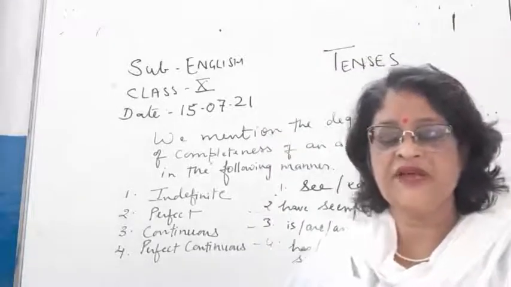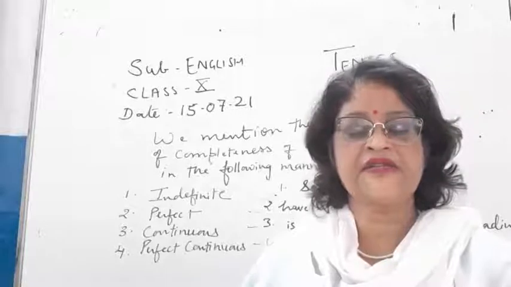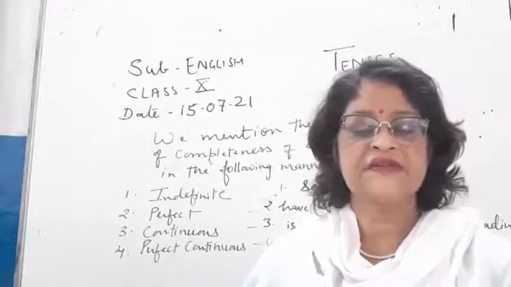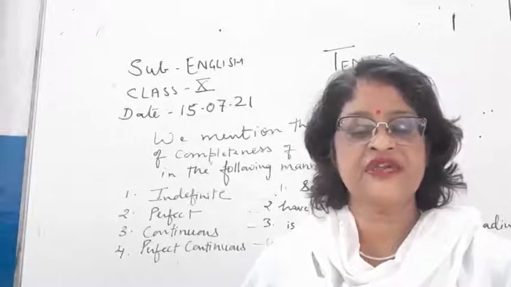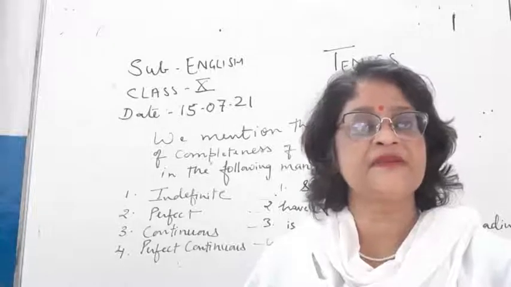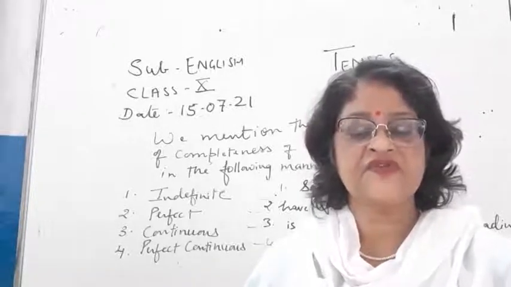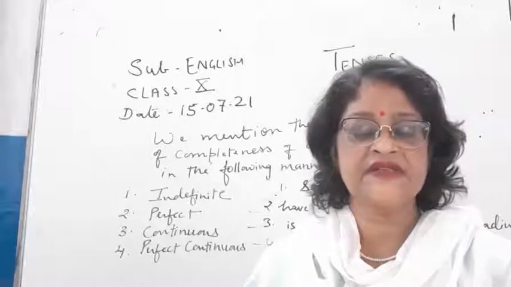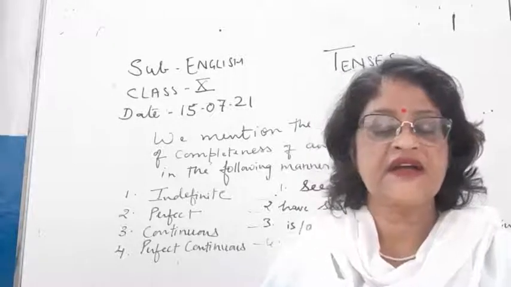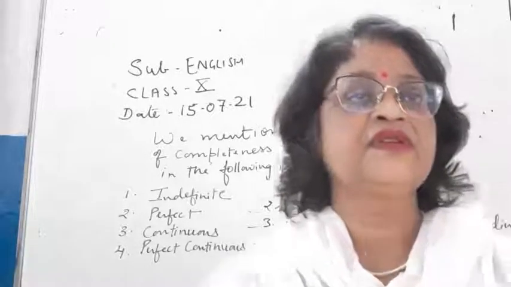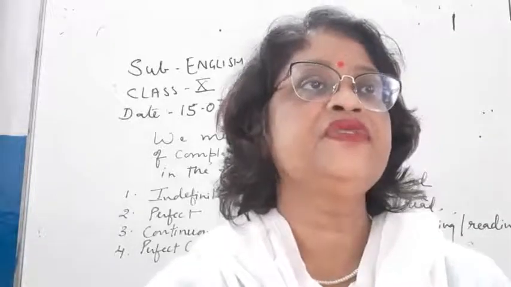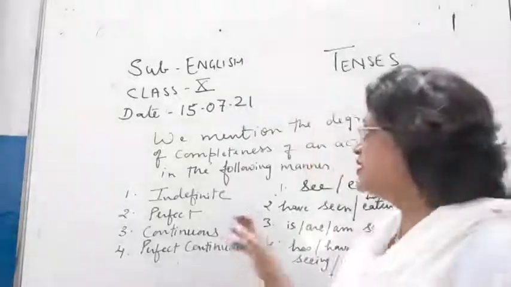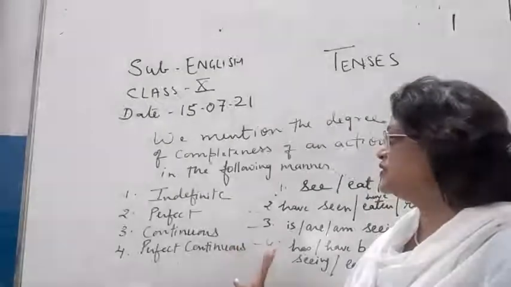We mention the time of an action in the following ways: past, present, future. Past is an action happening in the past, which is completed. Present is an action which is happening now. Future is an action that will happen in the future. And then we always use indefinite, perfect, continuous, and perfect continuous.